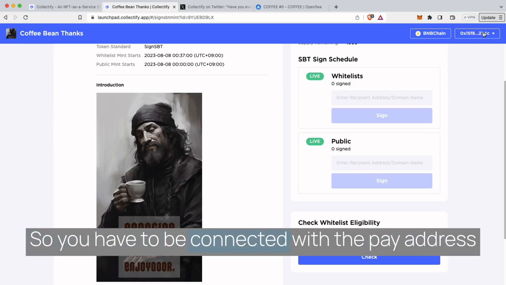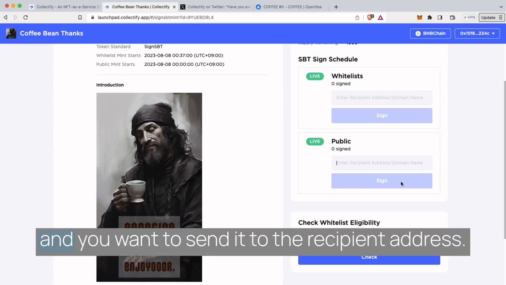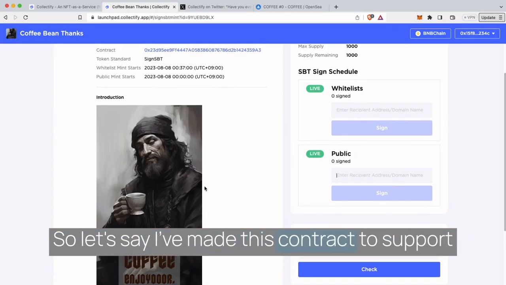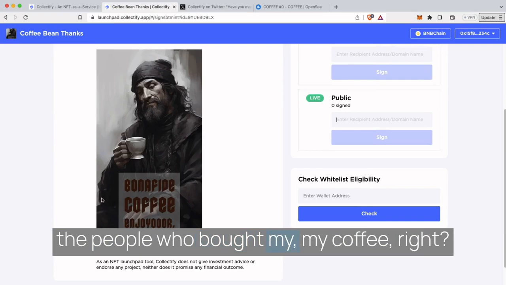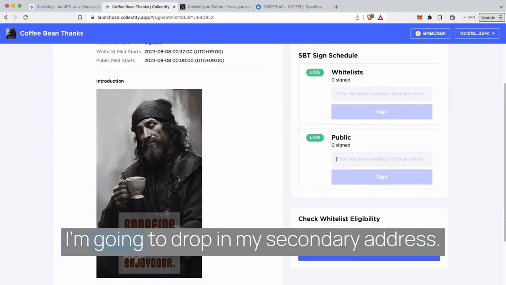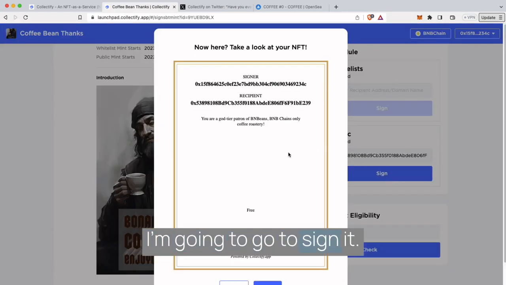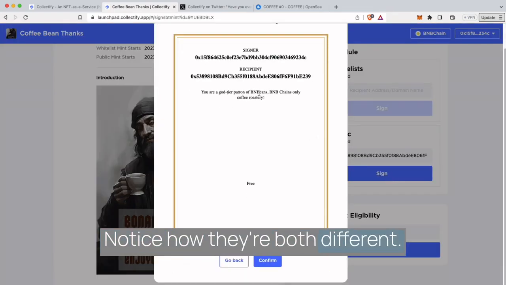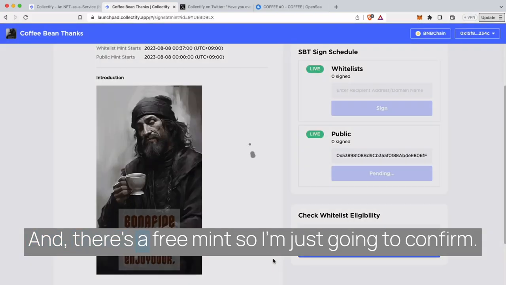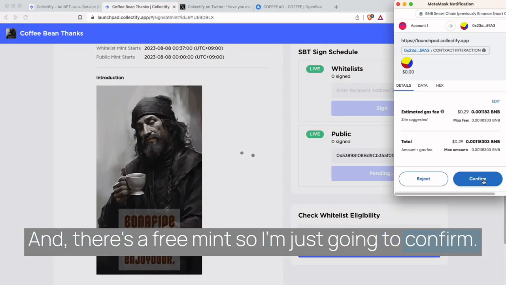So you have to be connected with the pay address, and you want to send it to the recipient address. So let's say I've made this contract to support the people who bought my coffee, right? I'm gonna drop in my secondary address. I'm gonna go to sign it. Notice how they're both different. And it's a free mint, so I'm gonna just confirm.